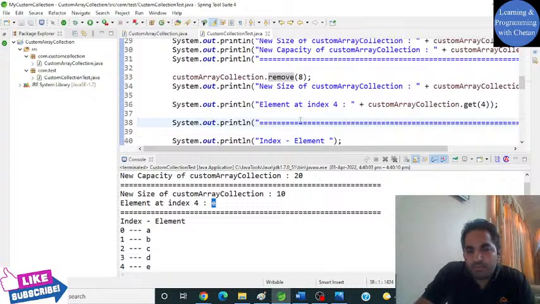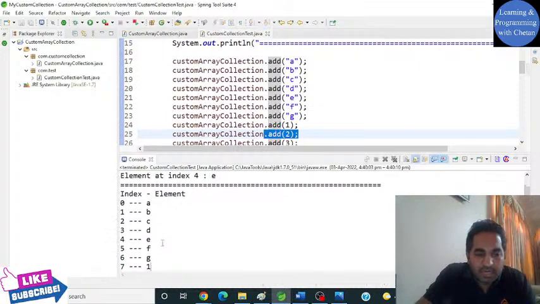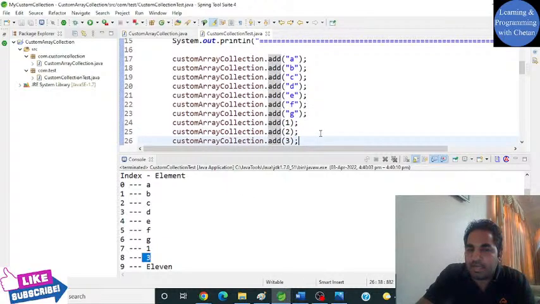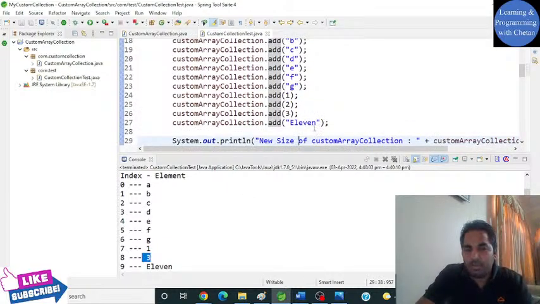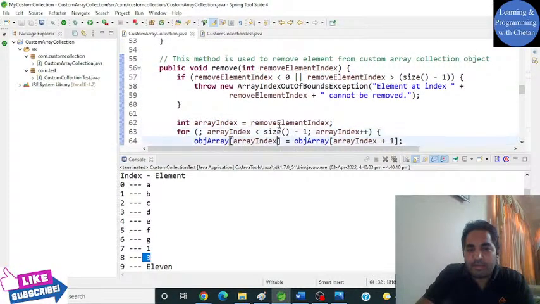Let me show you the remove operation as well. We have removed the element at index value 8. So at the 8th index, counting 0, 1, 2, 3, 4, 5, 6, 7, and 8, this value should not be there. At index 8 we don't have 2, we have 3. So our remove operation is also working absolutely fine.